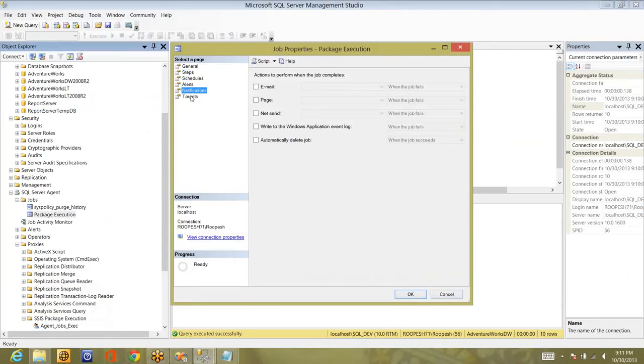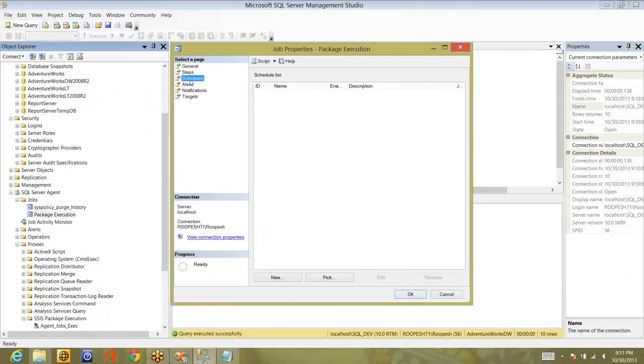And if you want to set email notifications whenever the job fails, you can do that. But you need to configure the properties of the email here. Or if you want to set a page or net send whenever the job fails, you can do all these notifications. Let me uncheck this, I don't have any email configuration setting. And the major advantage is the schedule: when it has to be executed, and what frequency it has to execute. You can configure a schedule.